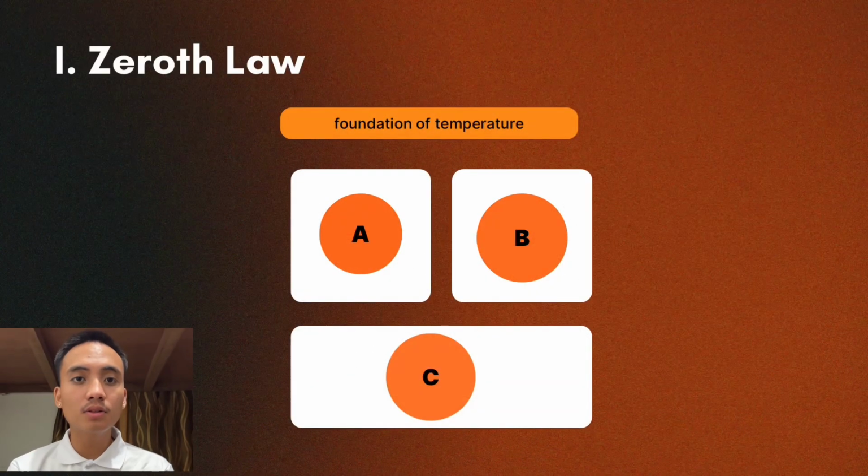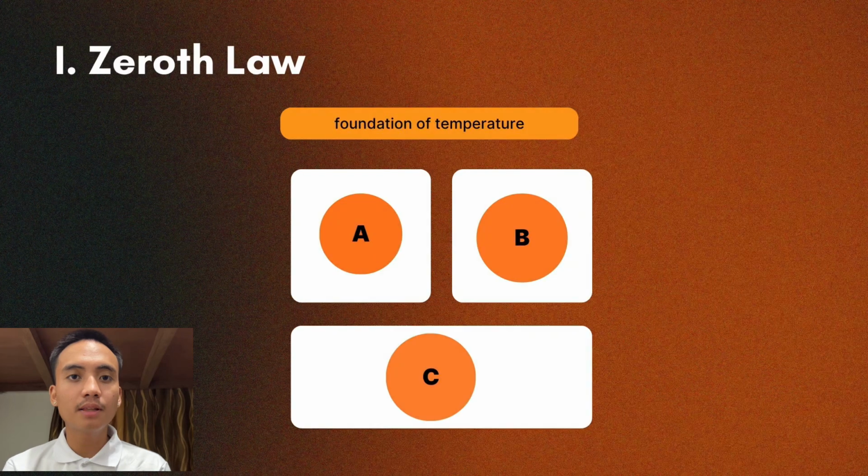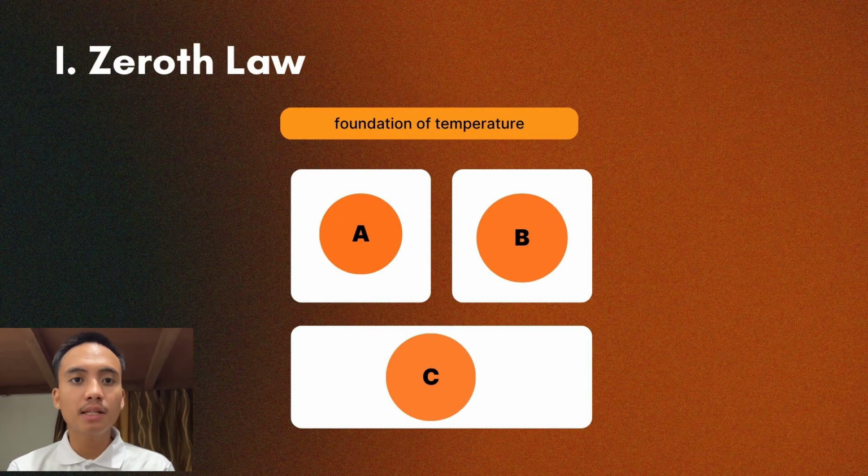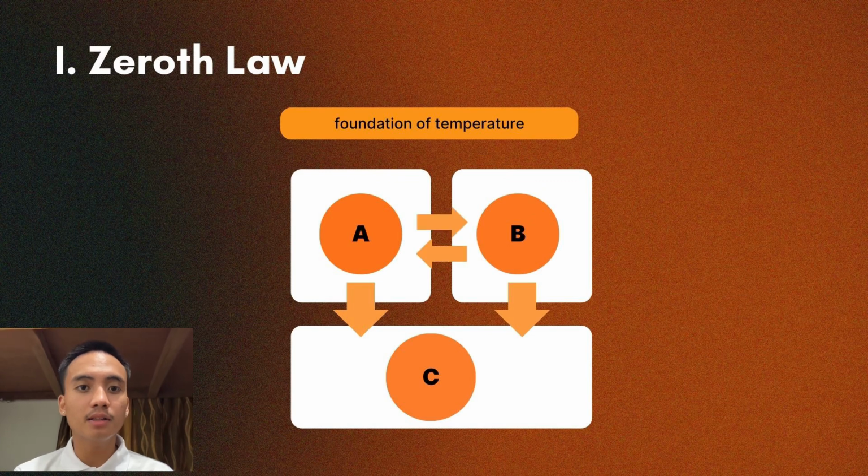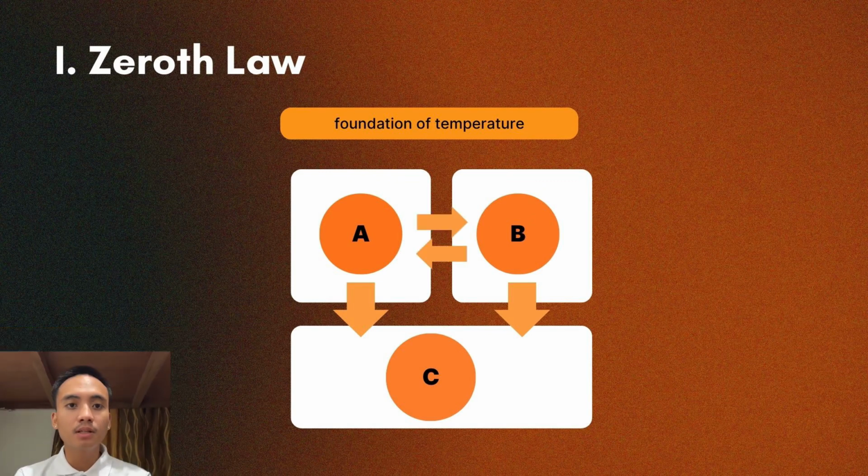Let's begin with the zeroth law of thermodynamics, the foundation of temperature. It states if two systems are each in thermal equilibrium with a third system, then they are at thermal equilibrium with each other. This law allows us to define and measure temperature.